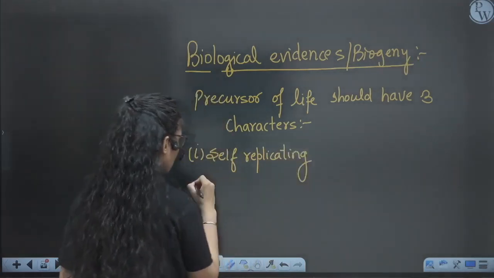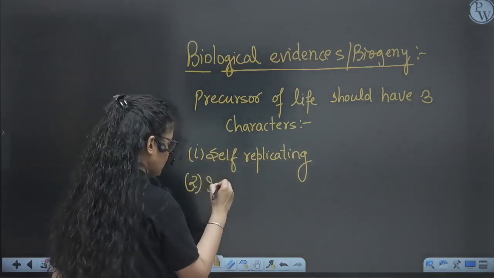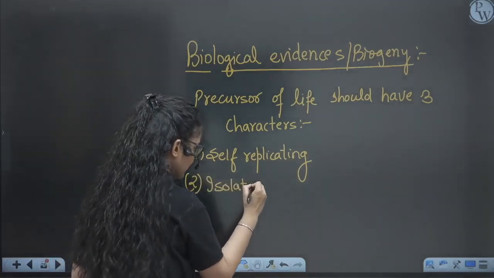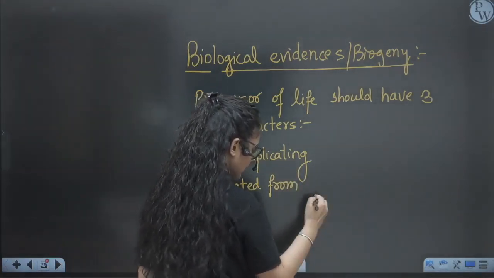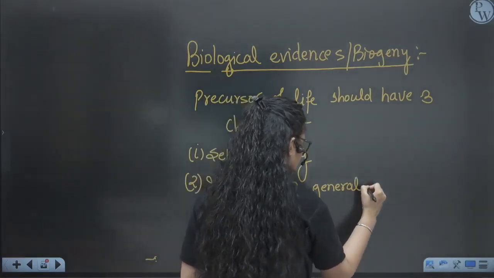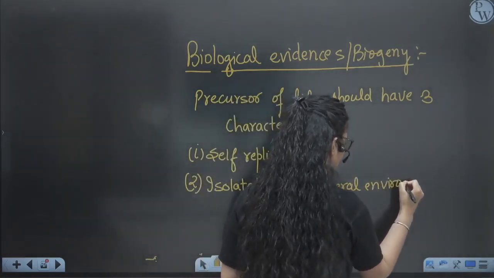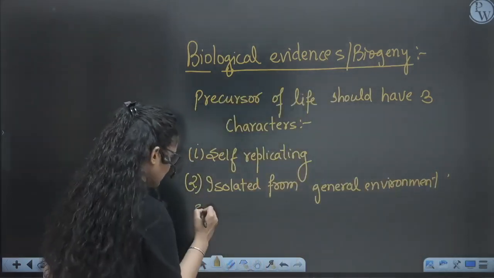Second, the precursor responsible for the origin of life should be isolated from the general environment or surroundings, right? Means they should have some membrane to separate them from the general environment.